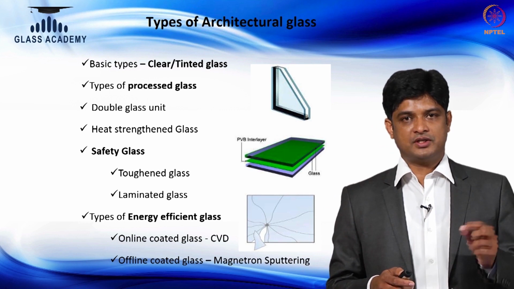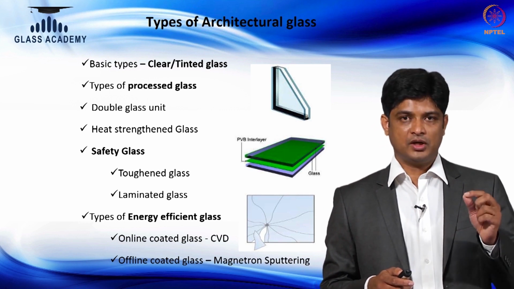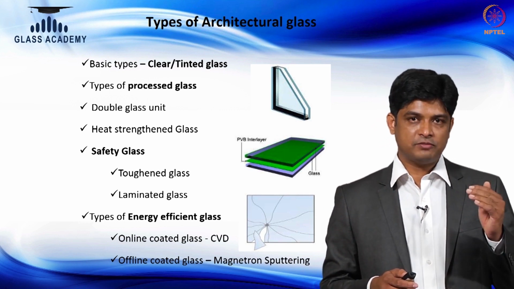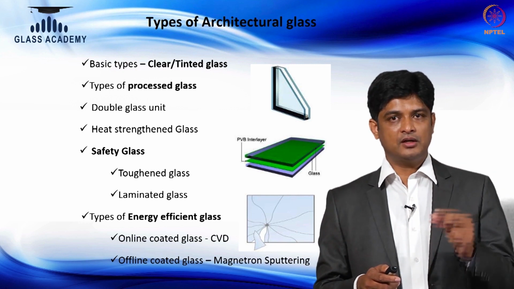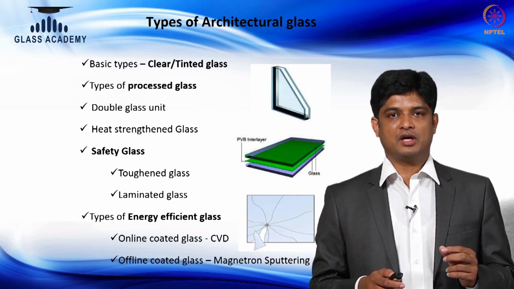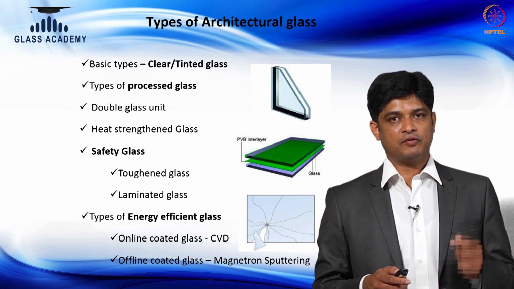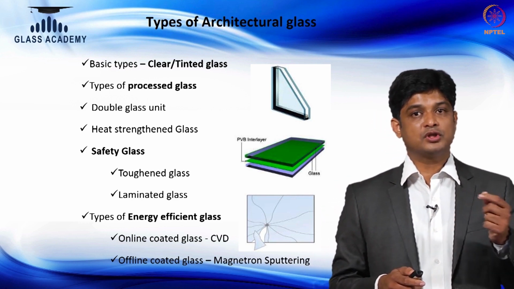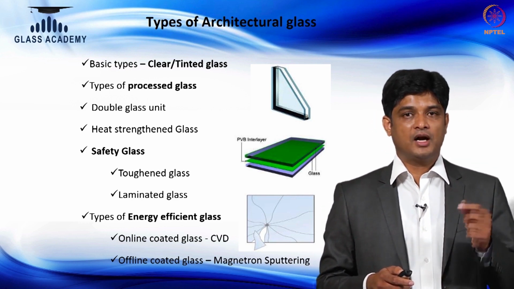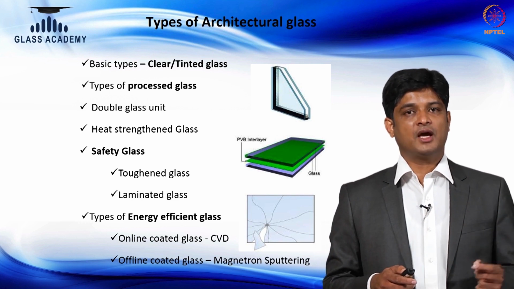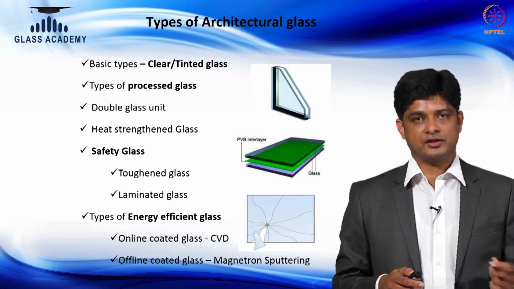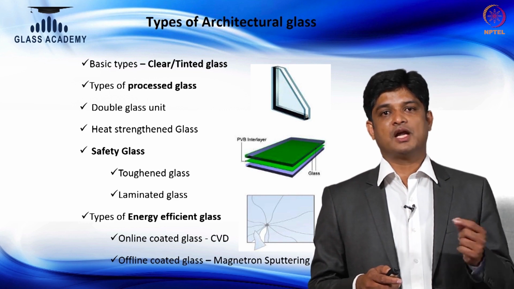So this portion, Section 8, actually takes you through all this in detail. It starts from the base glass, which is clear and tinted. Then it covers the kinds of coating technology available, the online coating technology and the offline coating technology, and then it takes you to the types of processed glass available, and among the processed glass, what we can label as safety glass, which is ideally the toughened glass or the laminated glasses.